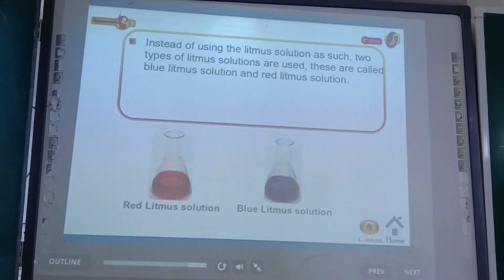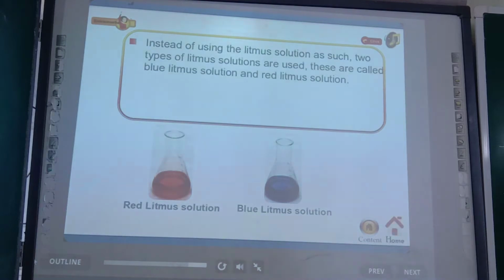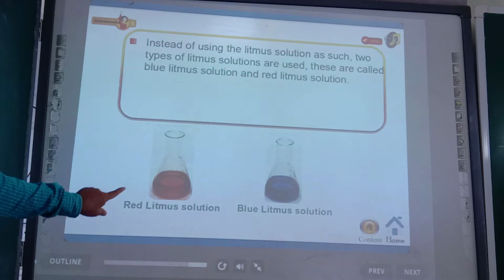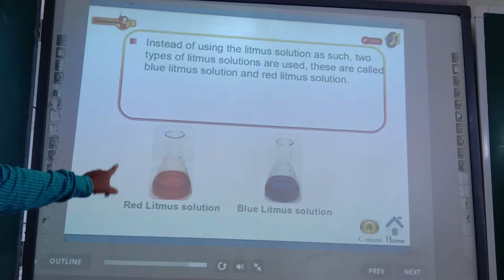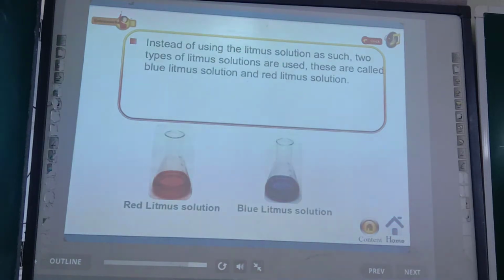Okay, so just see here more about litmus. Instead of using the litmus solution as such, two types of litmus solution are used. These are called blue litmus solution and red litmus solution. So these are solutions, but basically they are found as paper strips in two colors. Okay, just see.